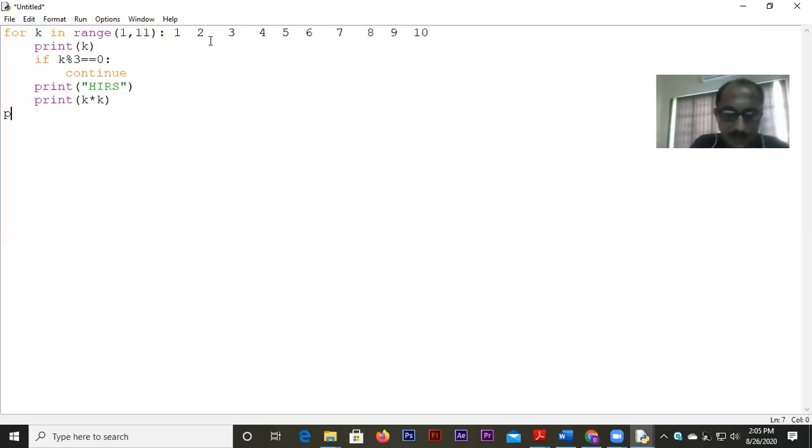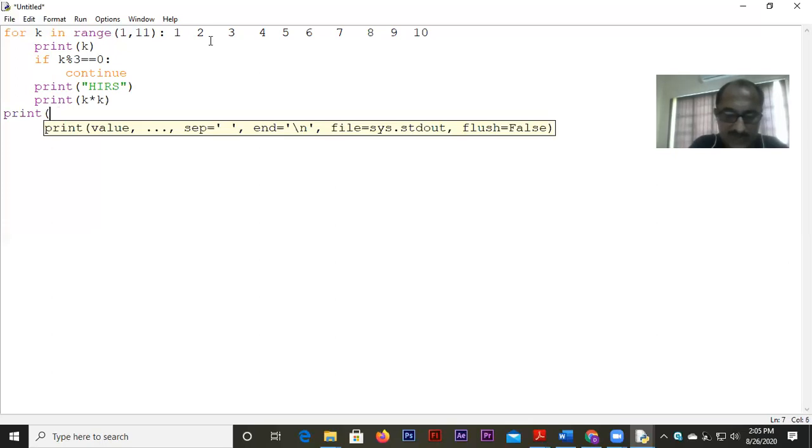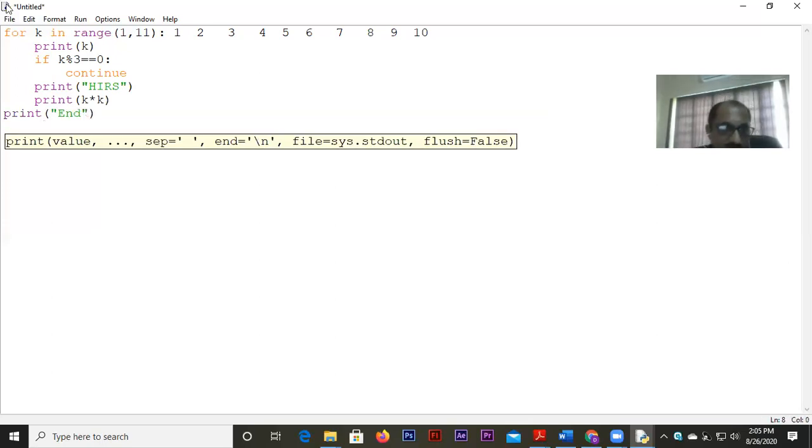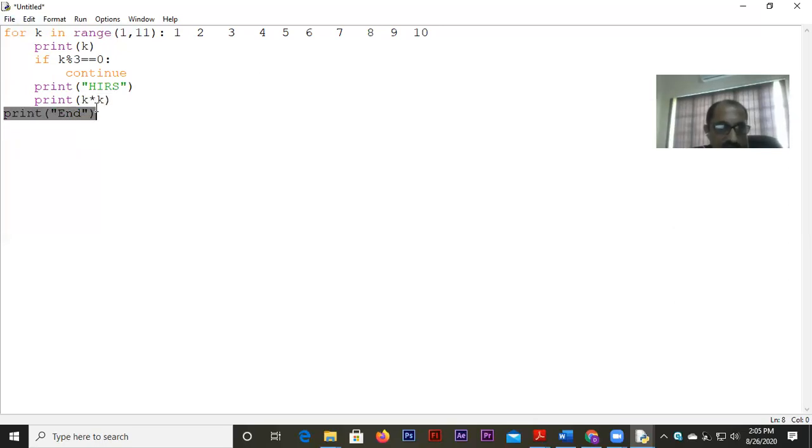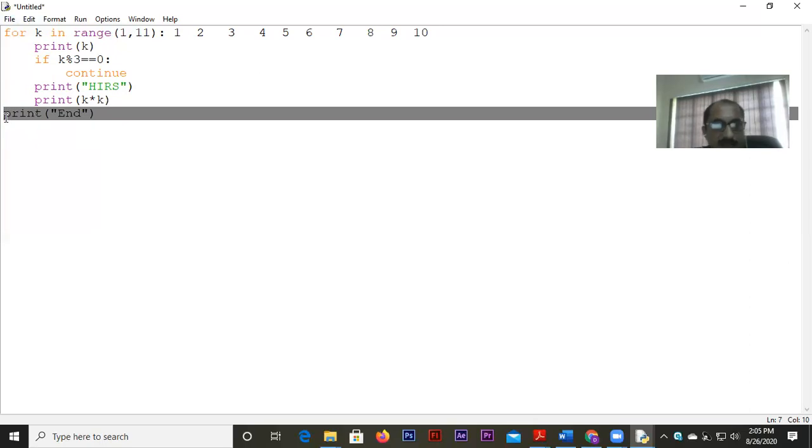And at the end, look at this carefully. I wrote another statement called end. So obviously you can make out this is not part of the loop anymore. It's not part of the loop, which means that this line is going to occur only once. When the loop stops, then only we get the display end.